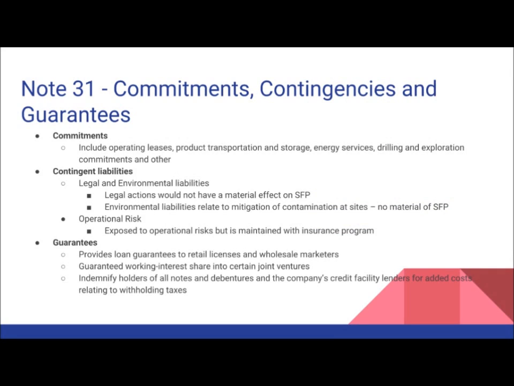Now moving on to Note 31, commitments include the use of operating leases that will remain significant until 2042 and other obligations for goods and services. Legal and environmental liabilities and operational risk are listed as contingent liabilities. However, they do not have a material impact on the statement of financial position, but are deemed necessary for disclosure. And lastly, its guarantees include loans to retail licensees and wholesale marketers, a guaranteed share interest in joint ventures, and to indemnify holders of notes and debentures and the company's credit lenders for added costs relating to withholding taxes.